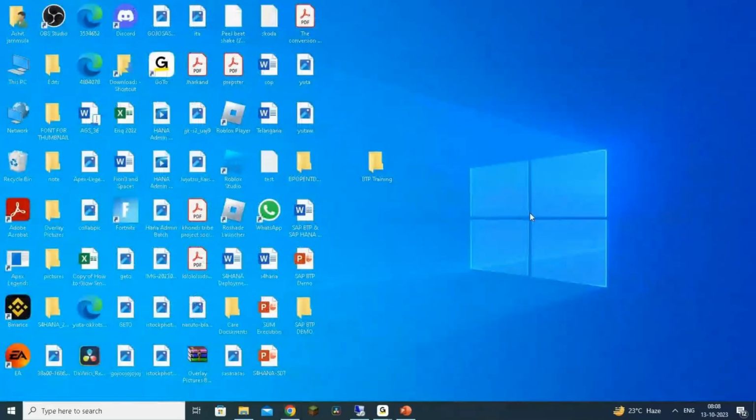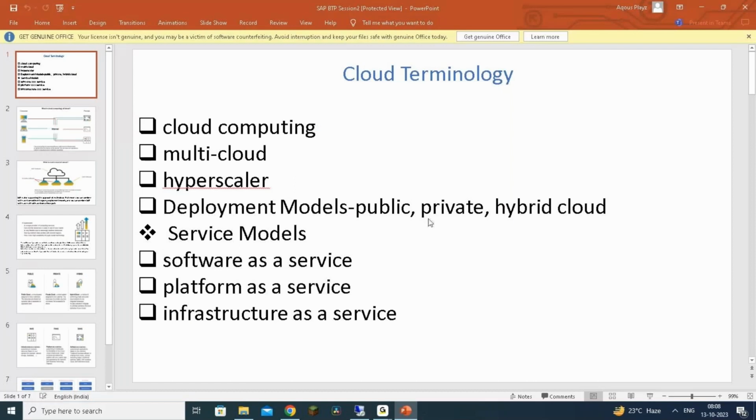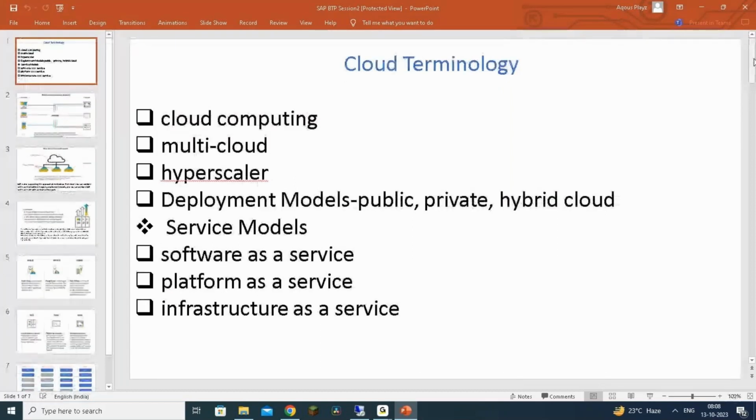The next important concept we are going to discuss here is understanding cloud terminology. I know some of you might already know about this, but it's worth spending time on understanding these different cloud terms we are going to come across. In this entire training we are going to come across this, and this will be very, very helpful for you later on, even when you are going to work with the BTP environment.